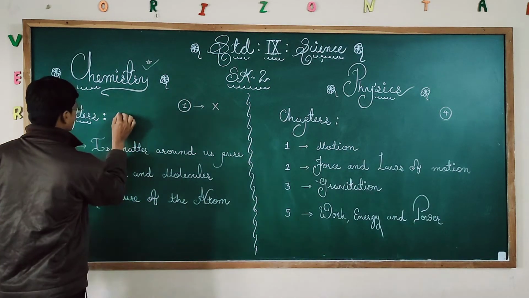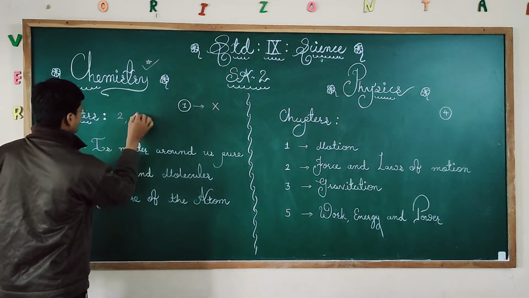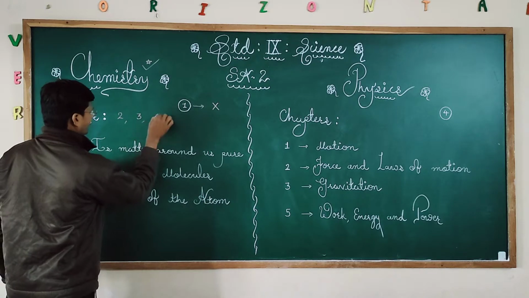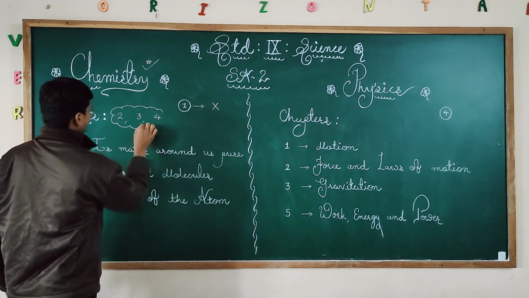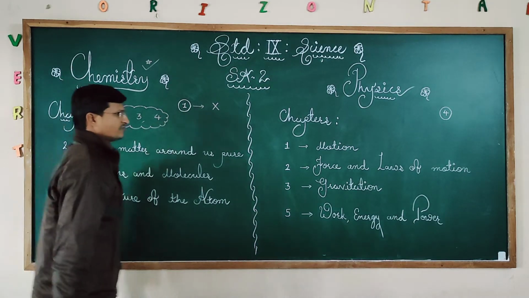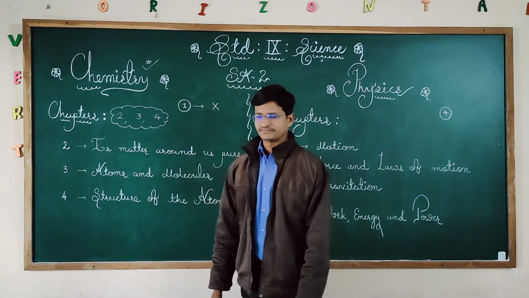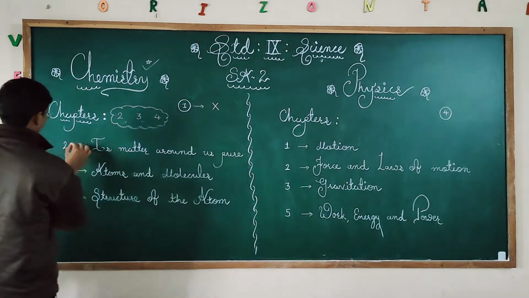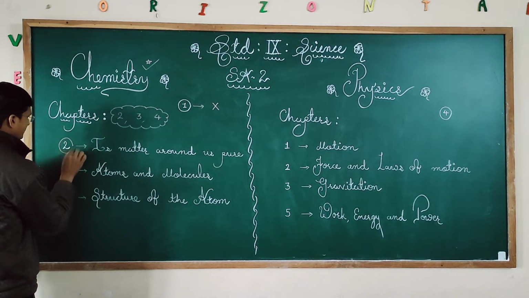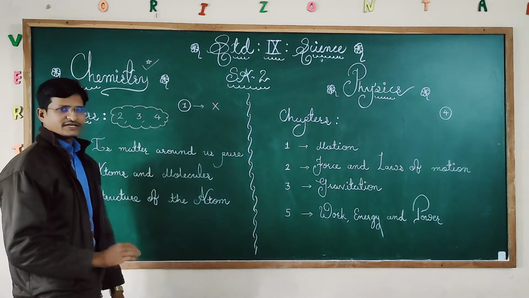Now the chapters that will be there: chapters 2, 3 and 4. These 3 chapters are the part of your final examination. Chapter number 2 is Is Matter Around Us Pure. The chapter we have completed.